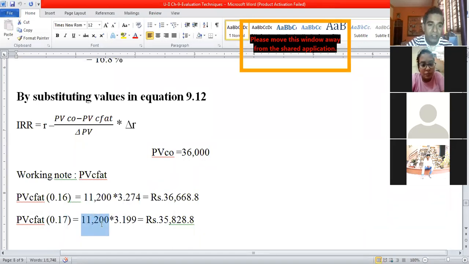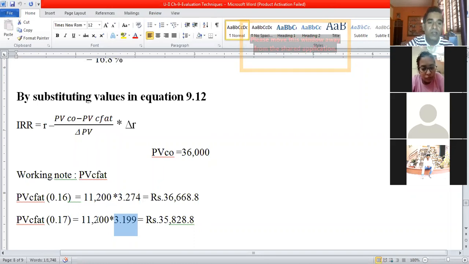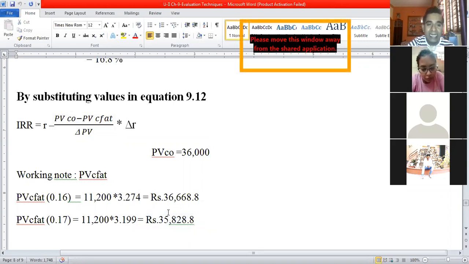The annuity amount is 11,200 into, 17% interest column, 5th year row, the corresponding value is 3.199, which we have already identified. Once we multiply, the present value of CFAT for 17% interest is 35,828.8.